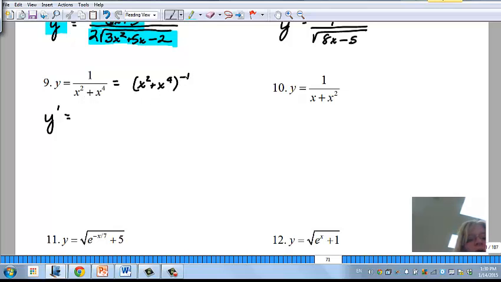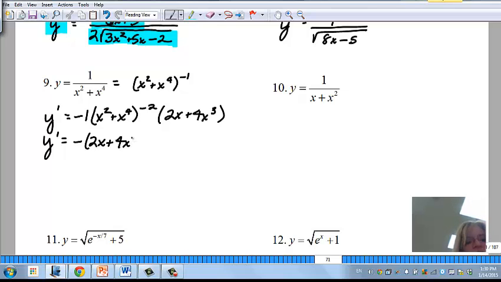So now I look at this and say, oh, I can do the power rule on the outside, so it'd be negative 1, don't touch the baby, subtract 1, okay, times the derivative of the inside, or the baby, which is 2x plus 4x cubed. Alright, so y prime, you can write this a lot of different ways, but I just kind of brought that in front, 2x plus 4x cubed, and we can bring this down underneath and have it say x squared plus x to the fourth squared.